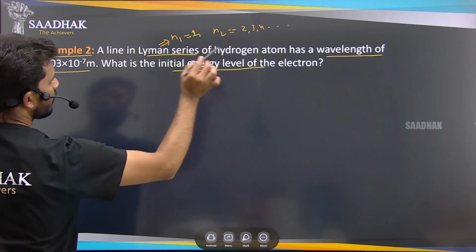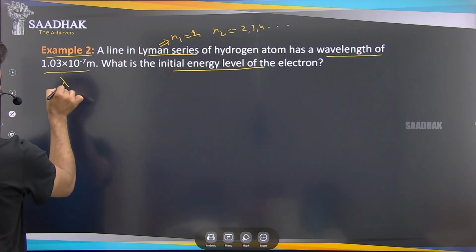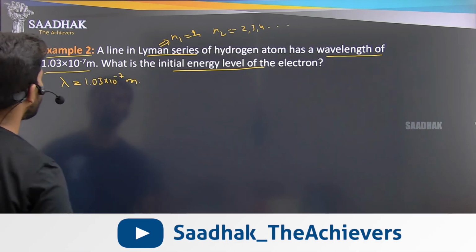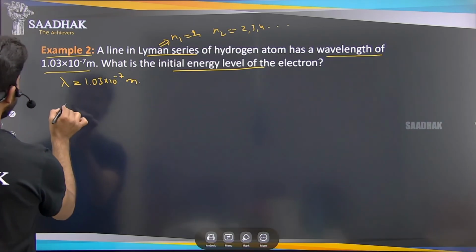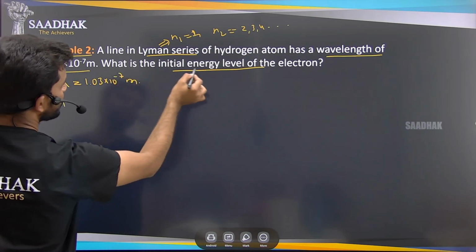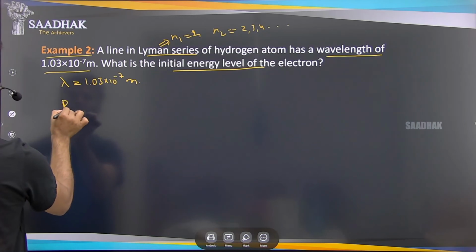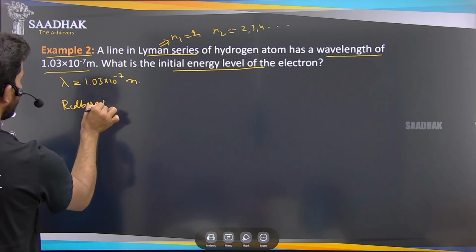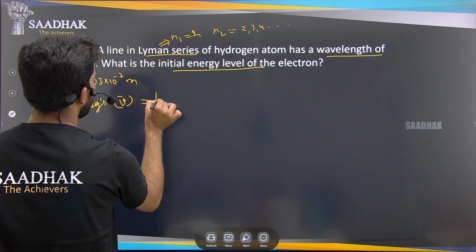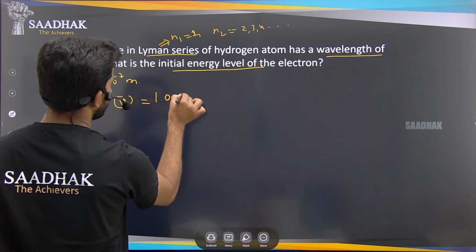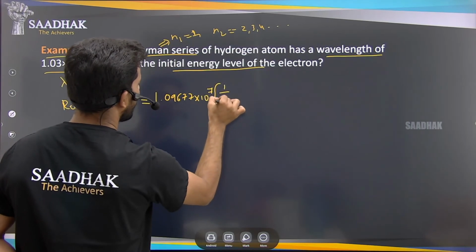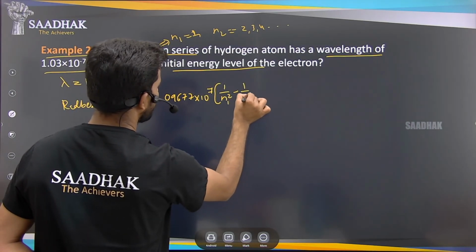So here the wavelength lambda is given as 1.03 into 10 to the power of minus 7 meters. To find the initial energy level, we can use Rydberg's wave number equation, which says 1 by lambda equals 1.09677 into 10 to the power of 7 into 1 by n1 square minus 1 by n2 square.